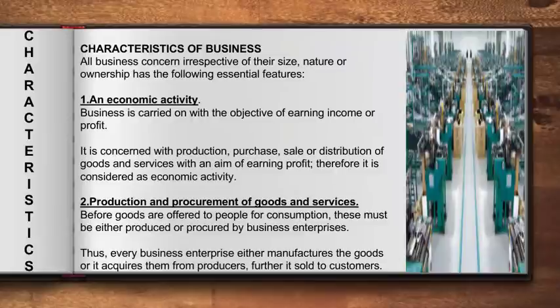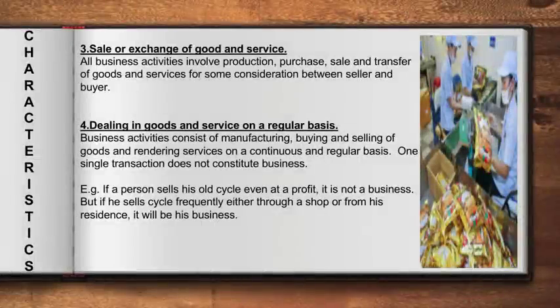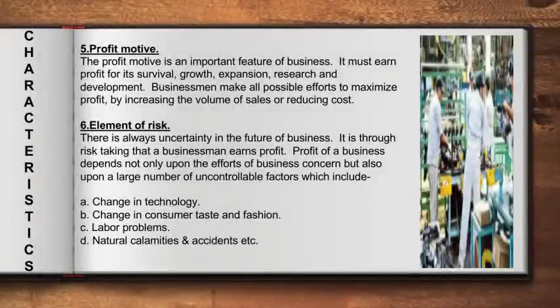First one is it's an economic activity. Second, it deals with the production and procurement of goods and services. Third, sale or exchange of goods and services. Fourth, dealing in goods and services on a regular basis. Fifth, profit motive. And sixth one is element of risk.